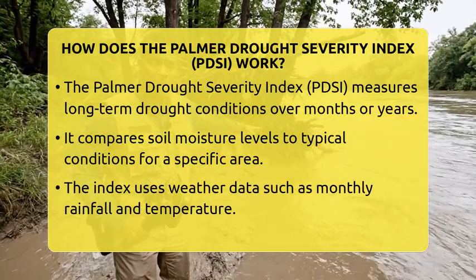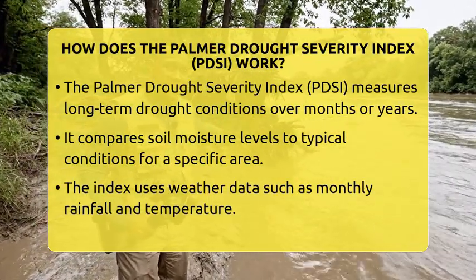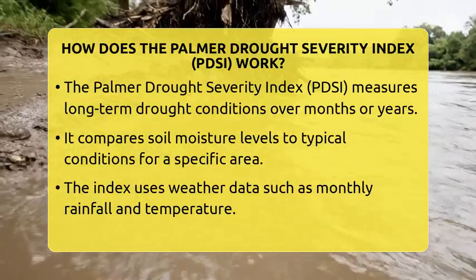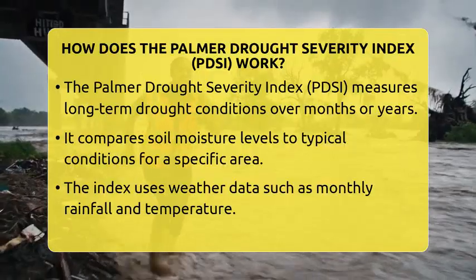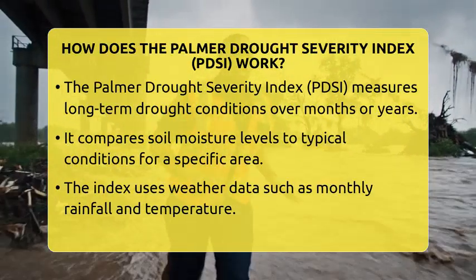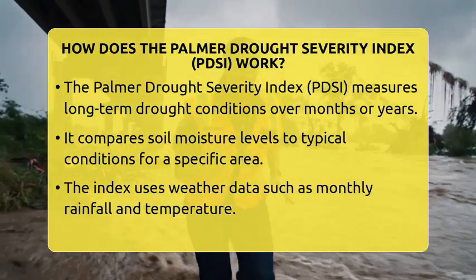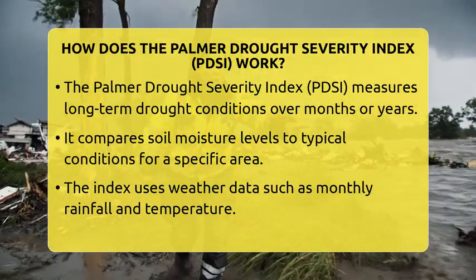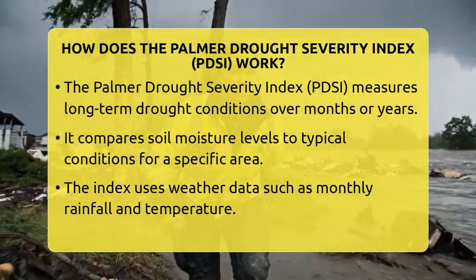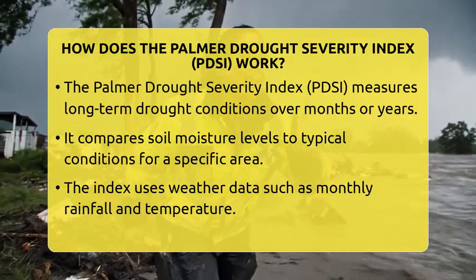How does the Palmer Drought Severity Index, PDSI, work? Imagine trying to figure out how dry or wet a place has been over many months or even years. That's what the Palmer Drought Severity Index, or PDSI, helps us do. It's a tool that measures how severe droughts are by looking at soil moisture levels compared to what's normal for that area.